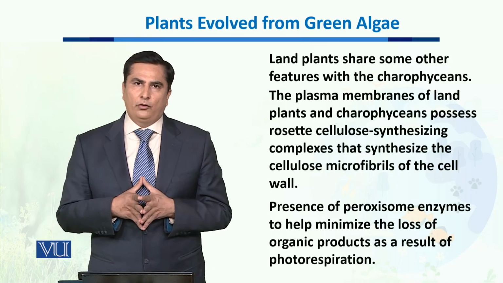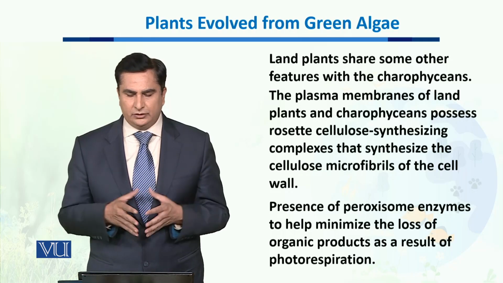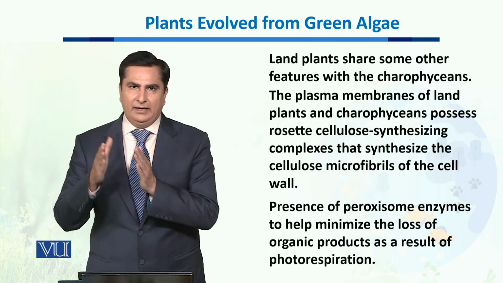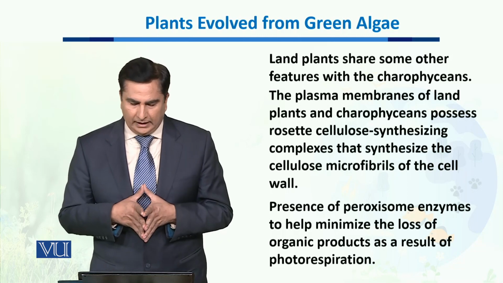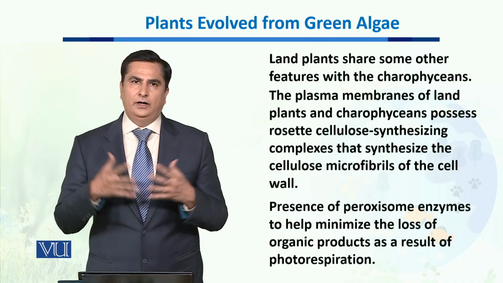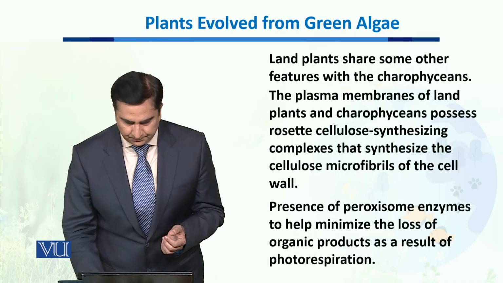Both also have peroxisome enzymes which help them minimize the loss of organic products as a result of photorespiration.